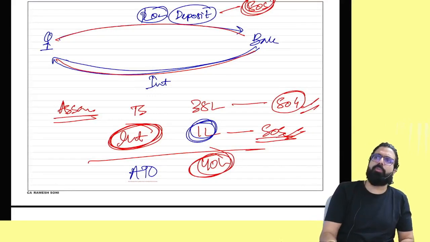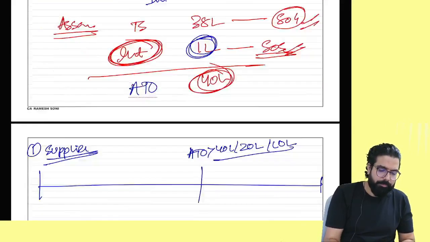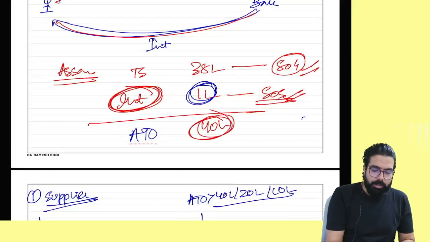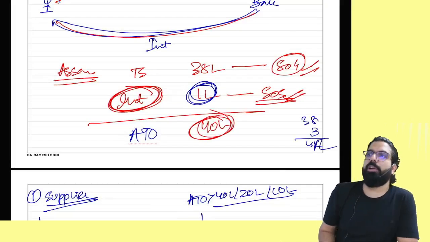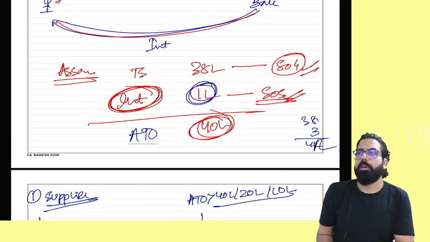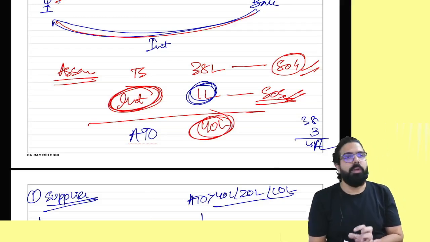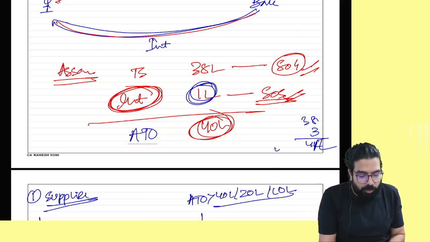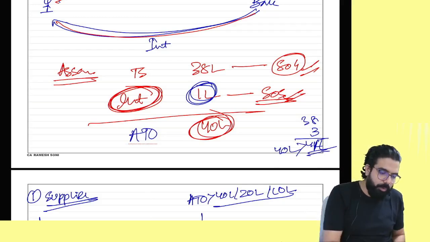If interest crosses 40 lakh rupees. Okay. Sir, 38 lakh plus interest of 3 lakh. What is the turnover? 41 lakh. 41 lakh means you have already crossed 40 lakh rupees. Can we go ahead, everyone? It means you have crossed 40 lakh rupees. Do you have to take registration? Yes. Everyone over here now.